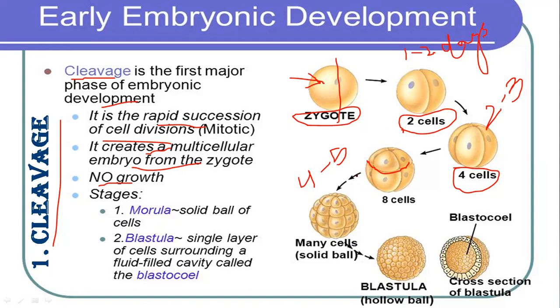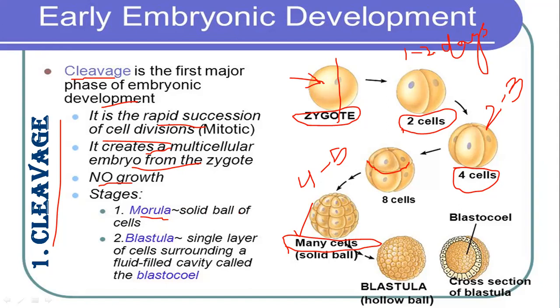When the cells are divided horizontally into 8 cells, after this the cleavage process is, we can say, rapid, and after 4 to 5 days many cell divisions are done, and a solid mass or solid ball of cells is formed, that is called morula. That is the first stage of, we can say, the proper form of those cells. It is a solid ball of the divisions of the cells.